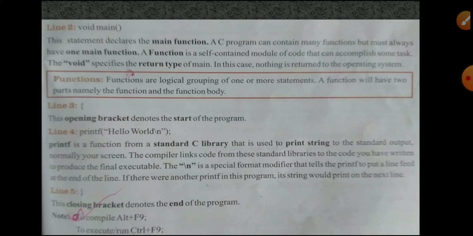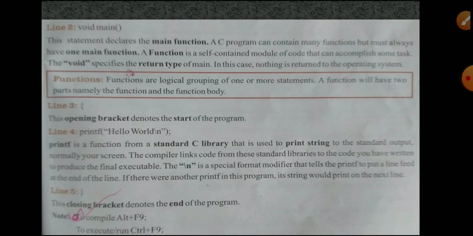Okay, void specifies the return type of main. In this case nothing is written to the operating system. Nothing means this void data type returns nothing. In the C programming language they are saying it clearly. In the third line itself they gave: the void specifies the return type of main. In this case nothing is written to the operating system. Using this void data type in a main function means nothing will be returned. Wrongly said, you have to correct yourself. Void data type means nothing will be returned, no value will be returned.